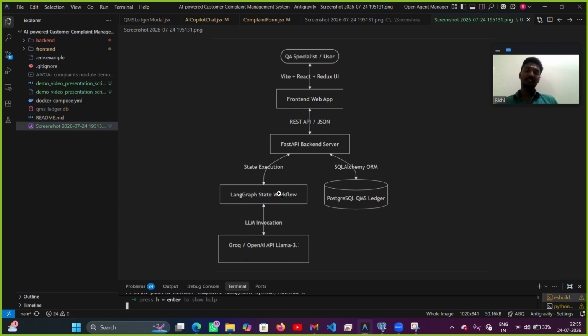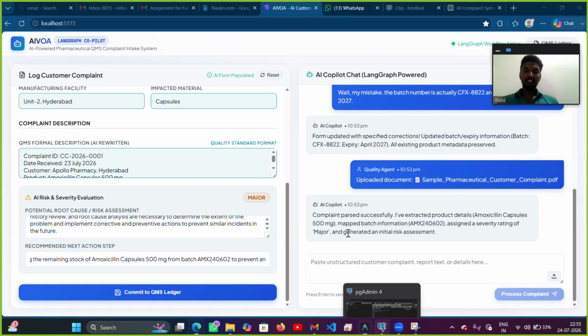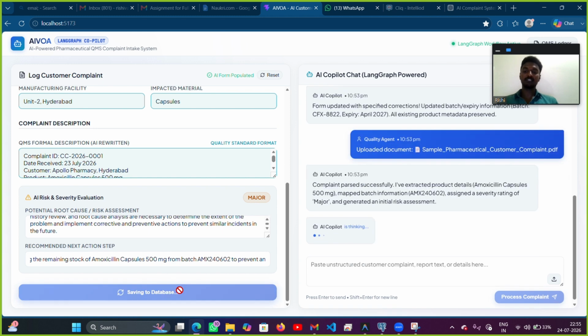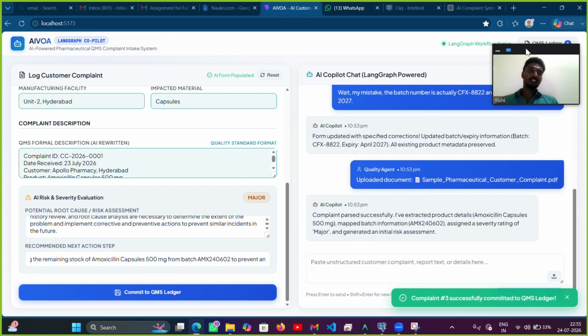It sends back to LangGraph, then to the backend, and from there it saves to the database. Coming to the database, when the user commits, it will be successfully saved, and you can see it here.